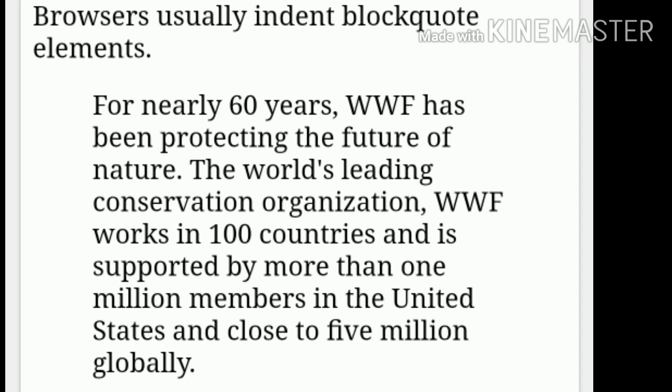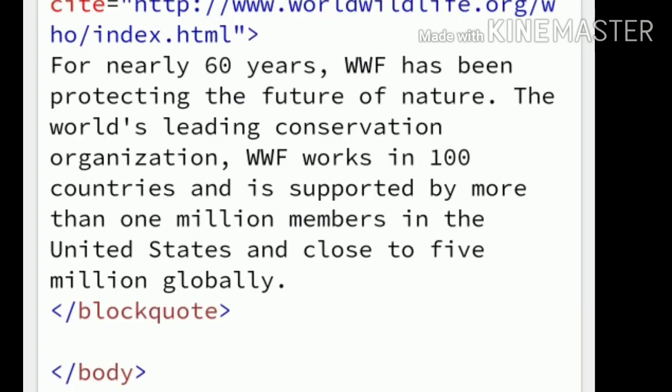See the output of that particular program. The output is displayed like this. Browsers usually insert quotation marks around the Q element. You can give any statement in a particular quotation.